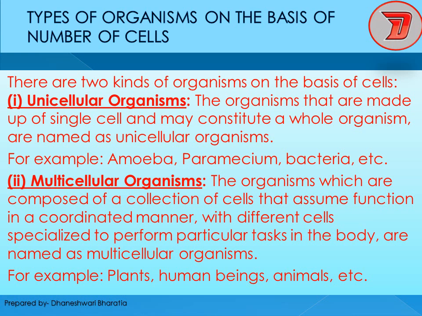Now here one word is used, coordinated manner. Take the example of the respiratory system. We breathe through our nostrils, the air enters the windpipe, followed by the lungs, and from the lungs the oxygen which is inhaled is transported to each and every cell in the body. Here the coordination is there.